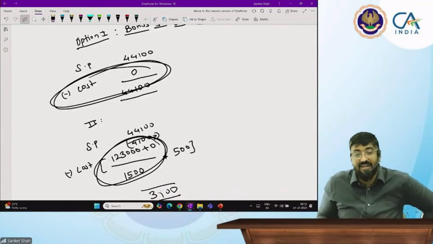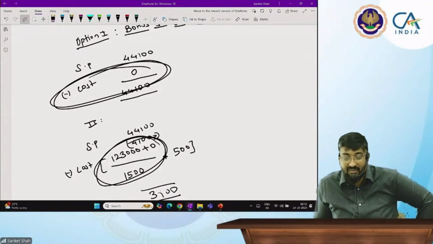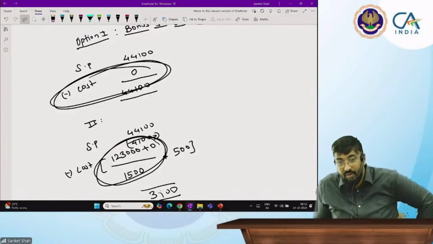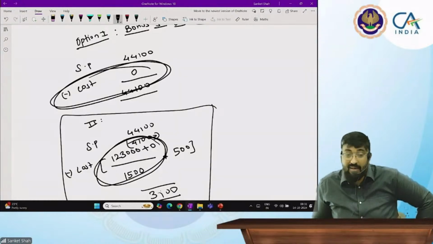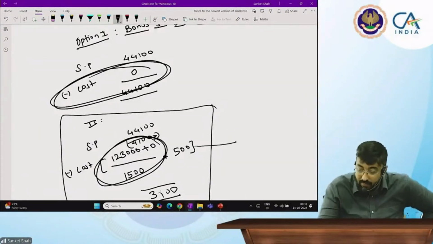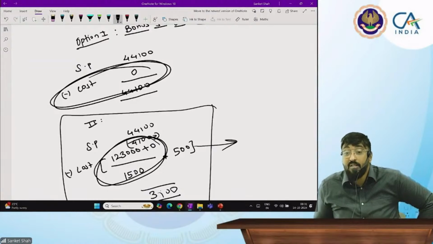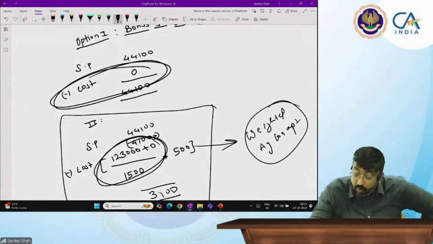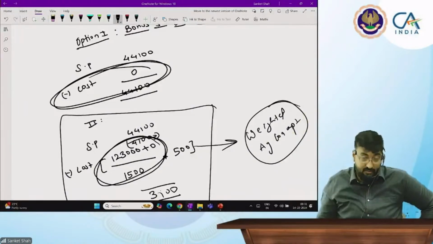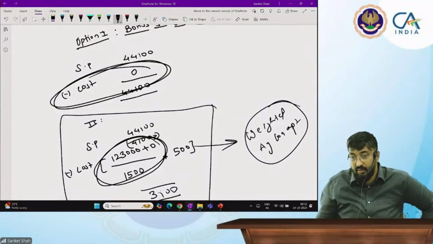That bonus share sentence is to confuse you. Okay, if that sentence is also given, you have to compulsorily go by this option. Mandatory. And this concept, when you consider all shares, not only bonus shares, it is called as weighted average concept. You have given weight to all shares, not only bonus shares. Got the concept? Yes, sir.